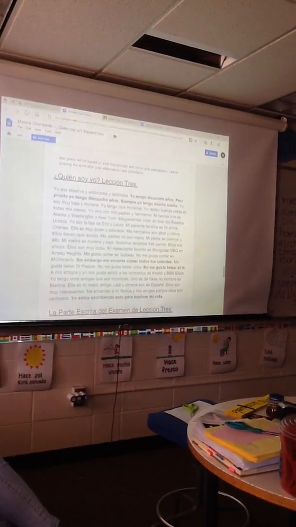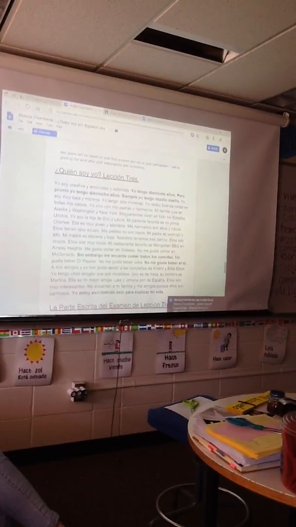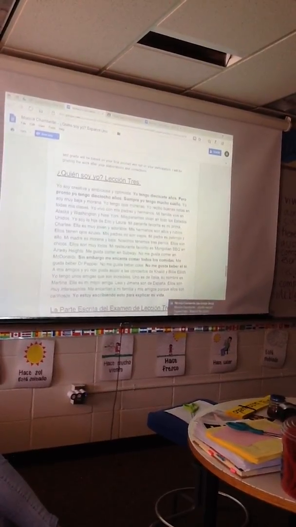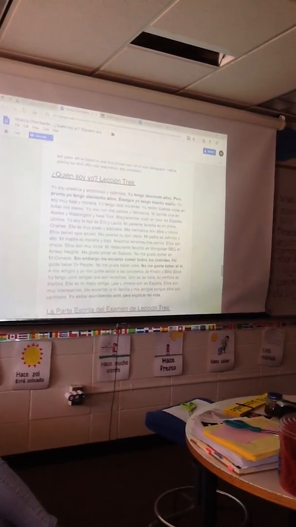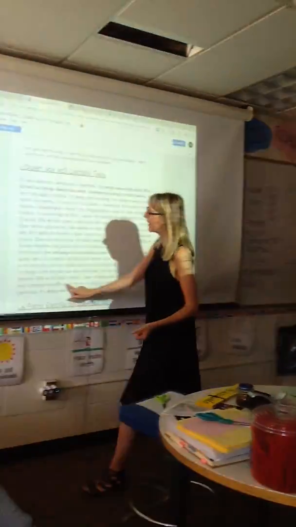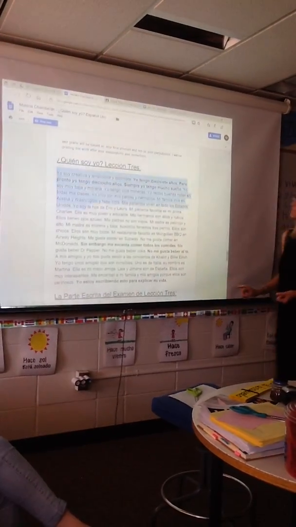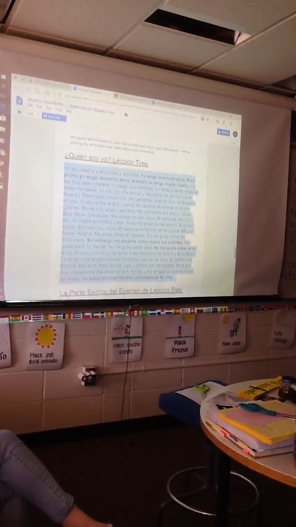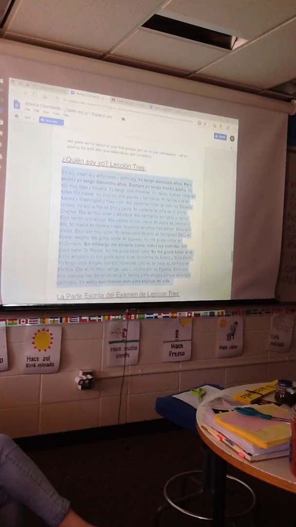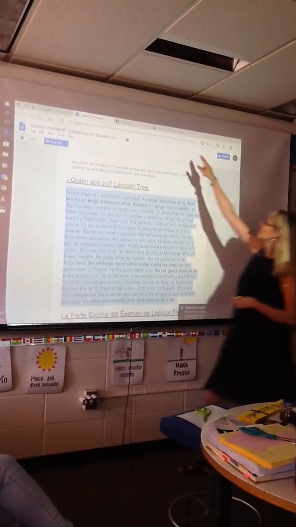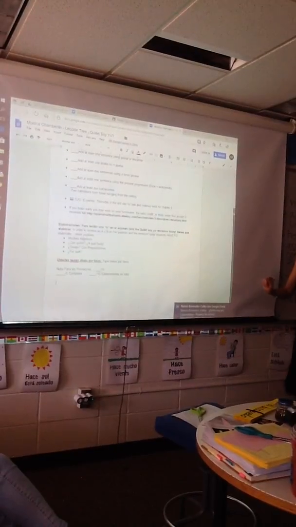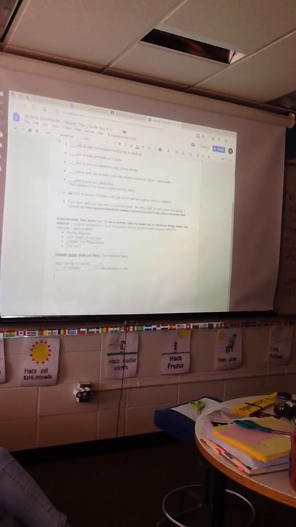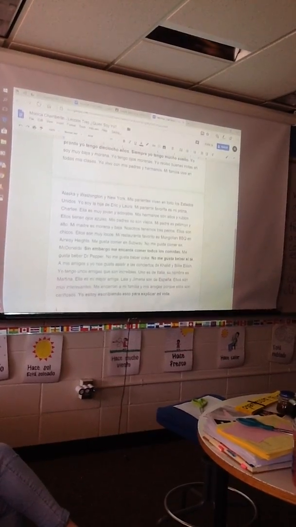Now, I do want this chapter 3, Quien Soy Yo, in this document so that you have one document that has all of your Quien Soy Yos typed in it, yes? Is that pretty clear and understanding? Okay. But to get your credit for your chapter 3 corrections, she's going to highlight this paragraph where she's already done all of her typing. Hit Control-C to copy. Now she's going to go to the other document that has the rubric for the chapter 3 corrections, and she's going to paste it there. Control-V to paste.